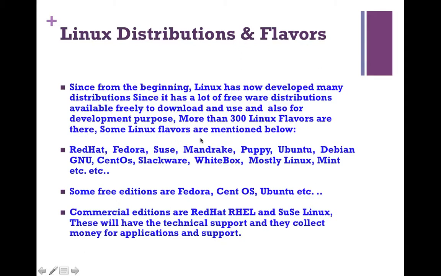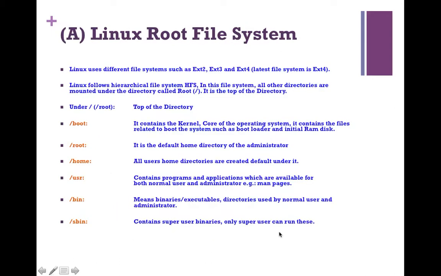Some Linux flavors are mentioned below: Red Hat, Fedora, SUSE, Mandrake, Puppy, Ubuntu, Debian, GNU, CentOS, Slackware, Whitebox, Linux Mint, etc. Some free editions are Fedora, CentOS, Ubuntu, etc. Commercial editions are Red Hat and SUSE Linux. These have technical support and they collect money for applications and support.